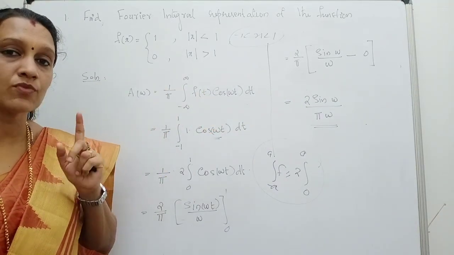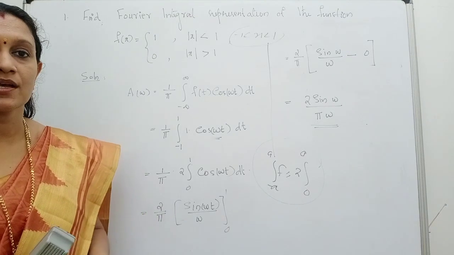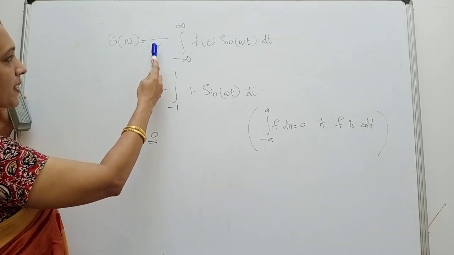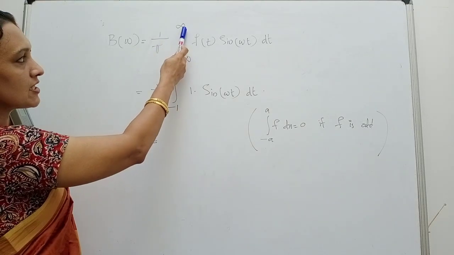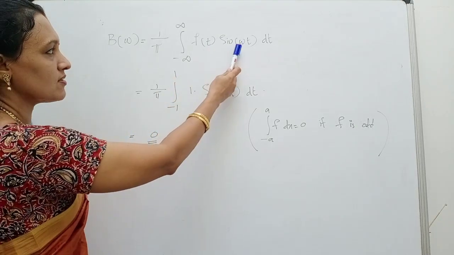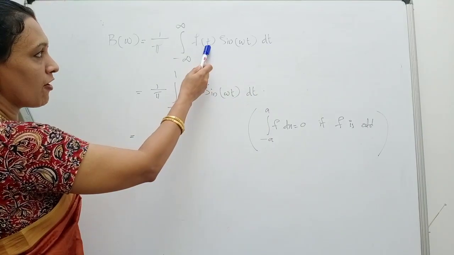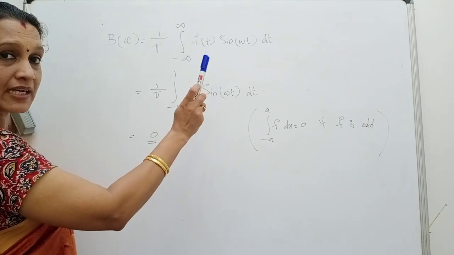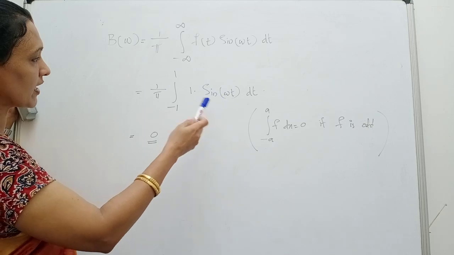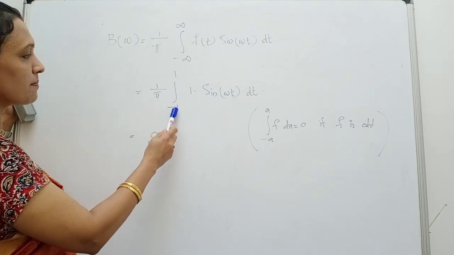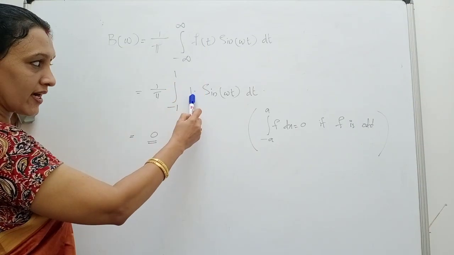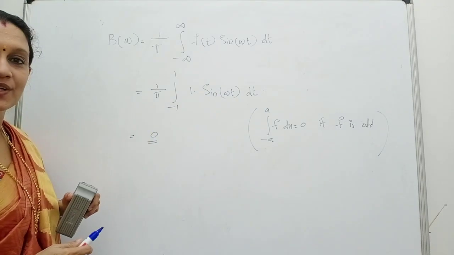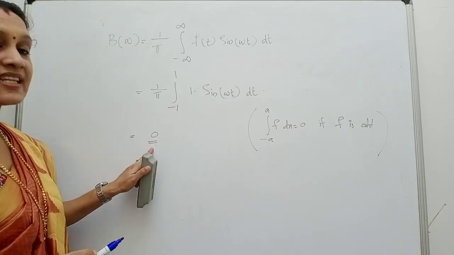Now we should calculate one more thing, that is b omega. Now b omega is equal to 1 by pi integral from minus infinity to infinity of f of t into sin omega t dt. And f of t takes the value 1 from minus 1 to 1, and for all the other limits, the value will be 0. So 1 by pi integral minus 1 to 1, f of t is 1, into sin omega t dt. And actually this integral we don't want to calculate, isn't it? So directly we can write the answer as 0.